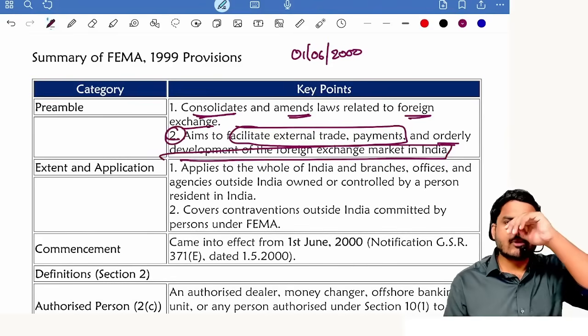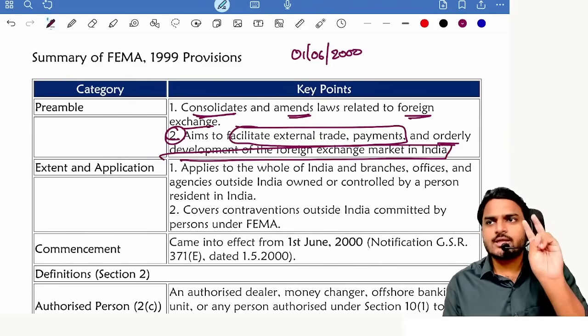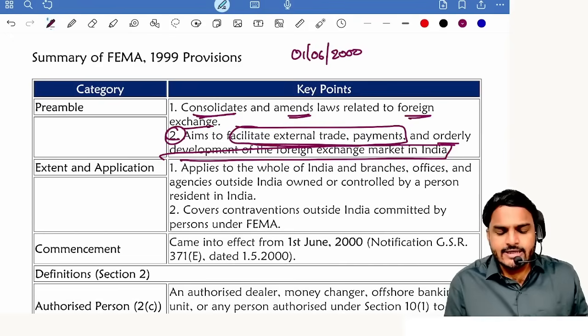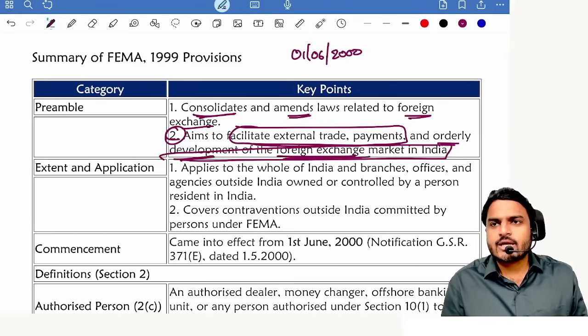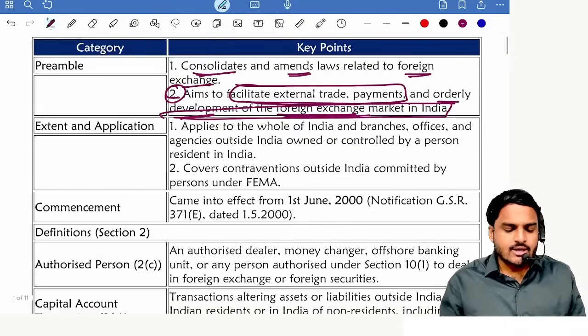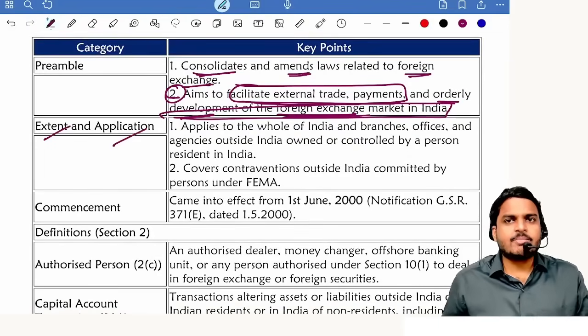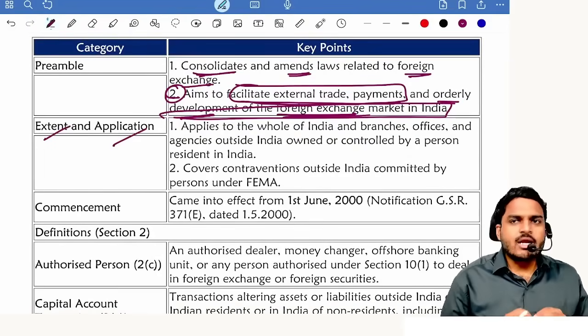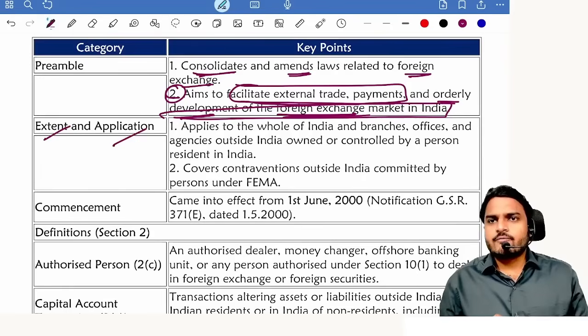What is the objective of FEMA? How many objectives are there? Two objectives. One is facilitating external trade payments. Second one is development of foreign exchange market in India. Next one, coming to the extent and applicability. FEMA 1999 is applicable to the whole of India, including Jammu and Kashmir.